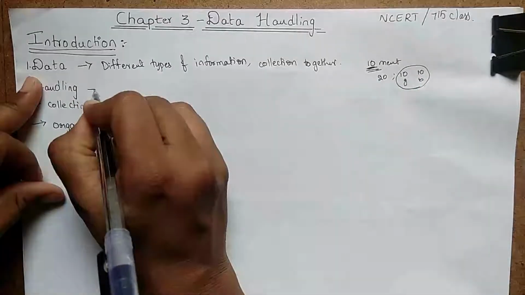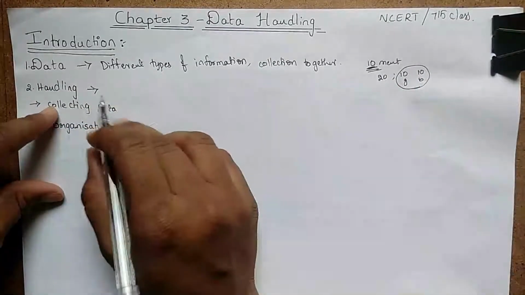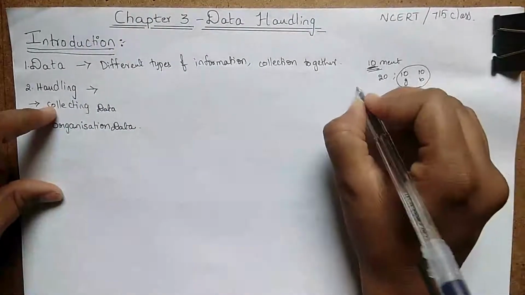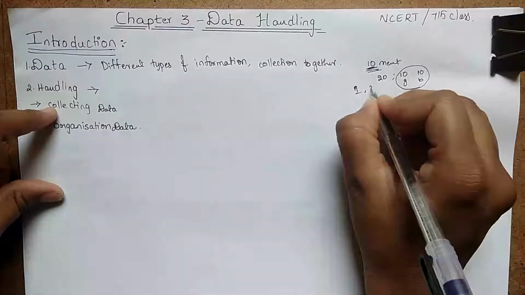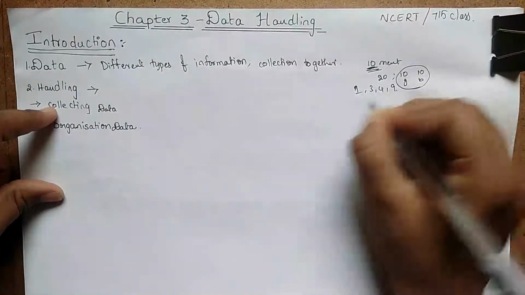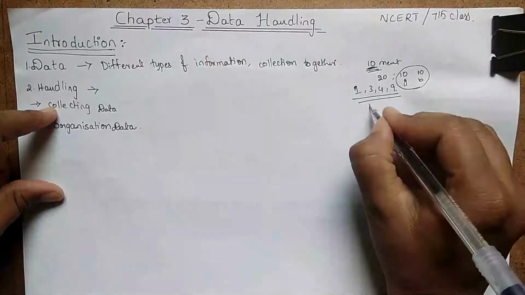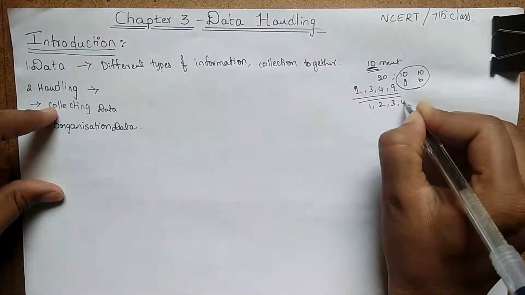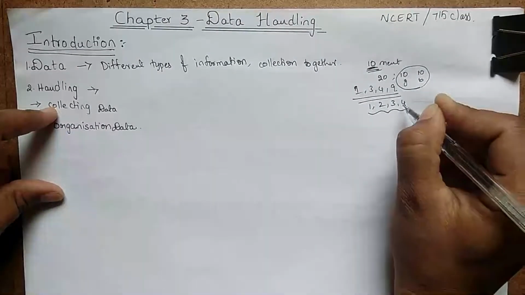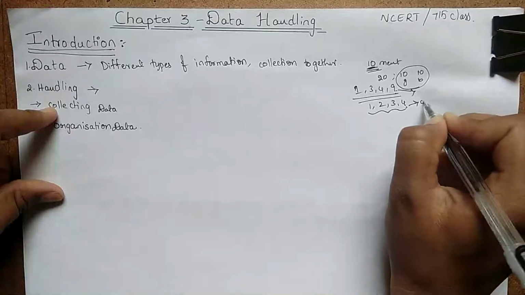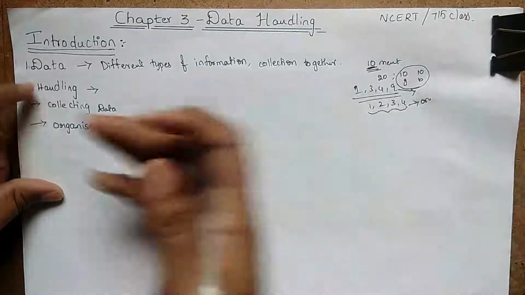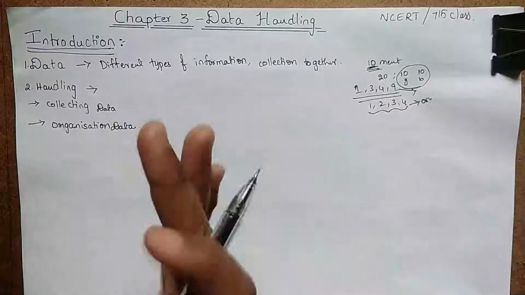Next, what does handling mean? It is nothing but how we are handling it. First of all, if here we are counting 1, 3, 4, 9, this is not the correct way to count. 1, 2, 3, 4, this is the correct way to count. So this is collecting data, and this is organizing data. Organizing means handling, how we are handling it.